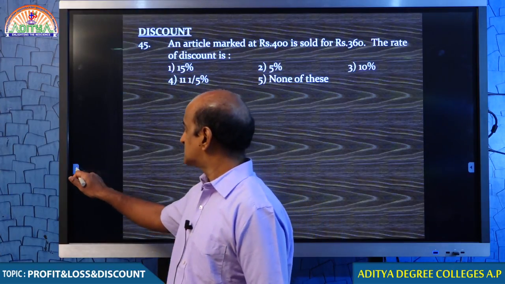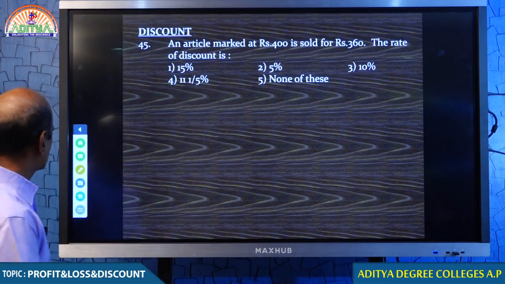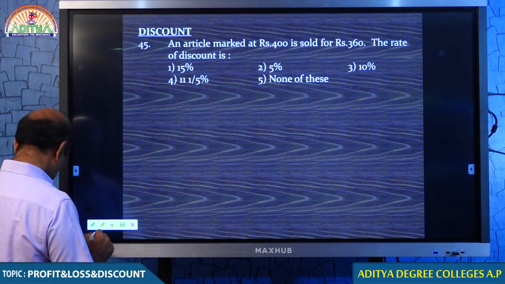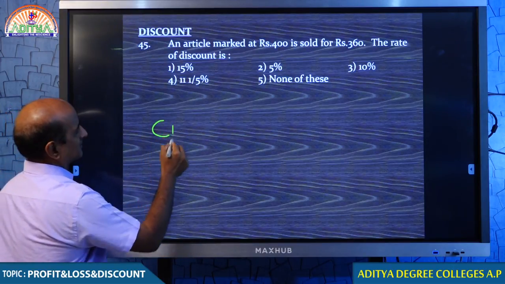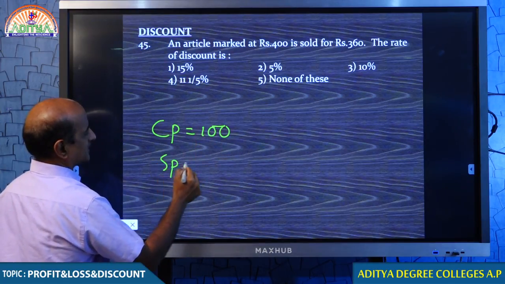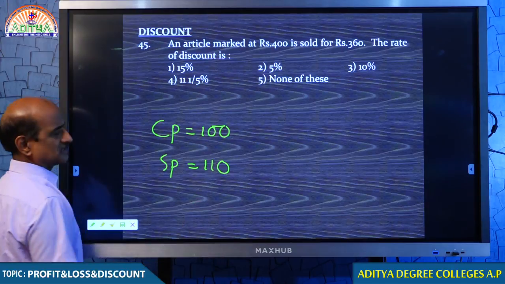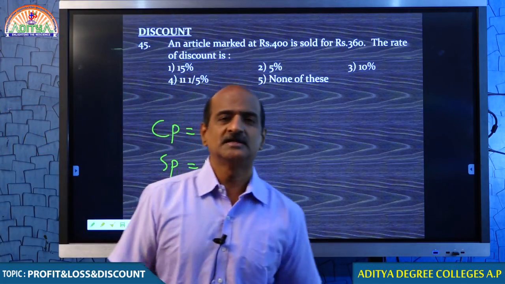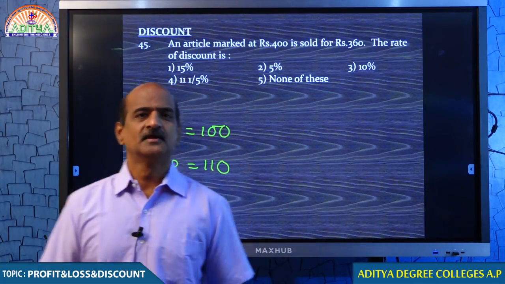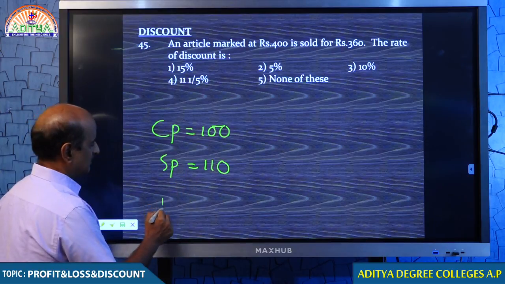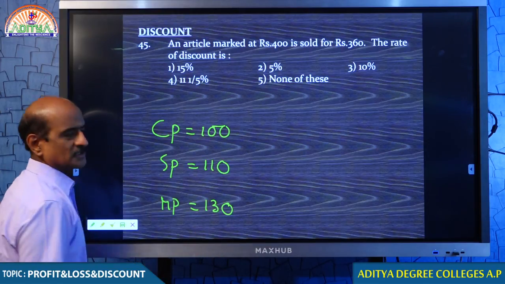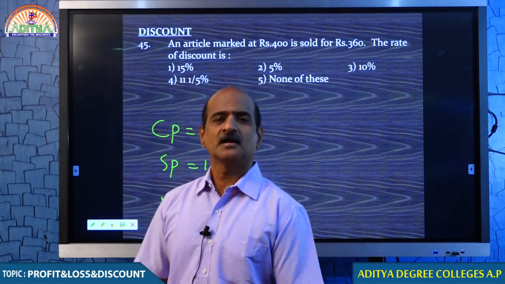You remember discount, my dear students? You know what is the meaning of a discount? Discount is nothing but a very simple technique. We conclude this topic. If a trader purchased an article for 100 rupees, and if he wants a profit of 10 rupees, that is 110. But he never mentions 110 because he knows you will ask for a discount. So he increased the value to 130. What is 130? Market price.